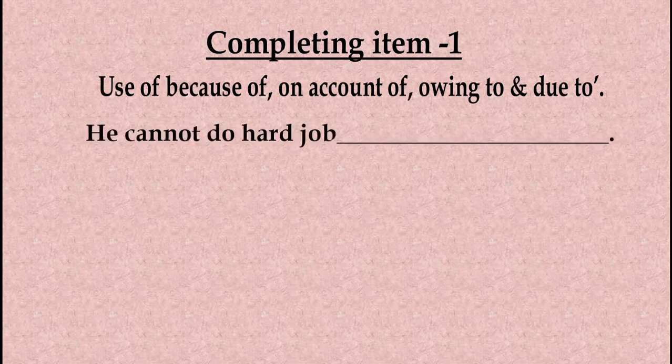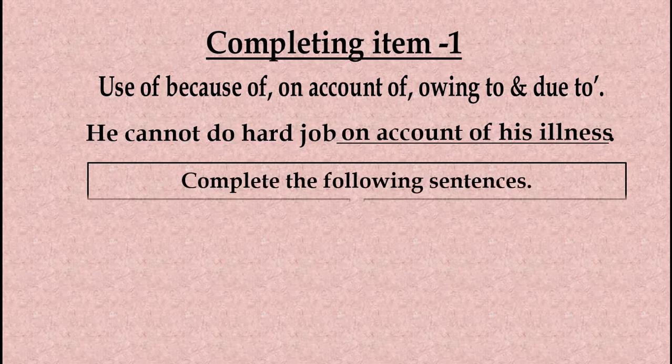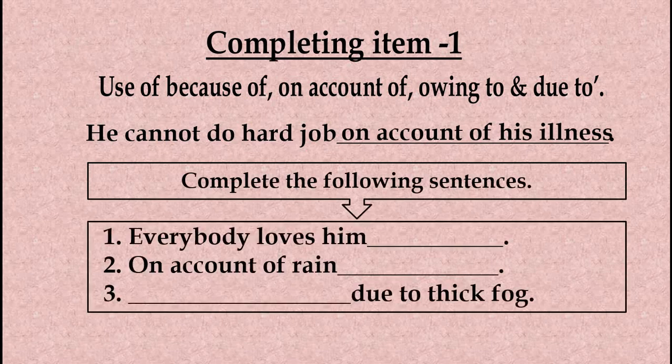You will complete the sentences by using of, because of, on account of, owing to and due to. Look at the sentence: He cannot do hard job on account of his illness. In the same way, you can complete the following sentences.